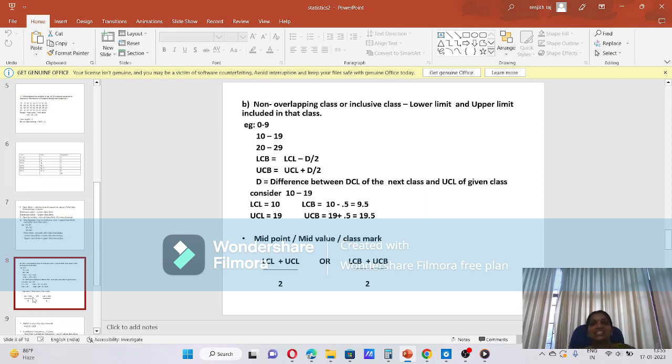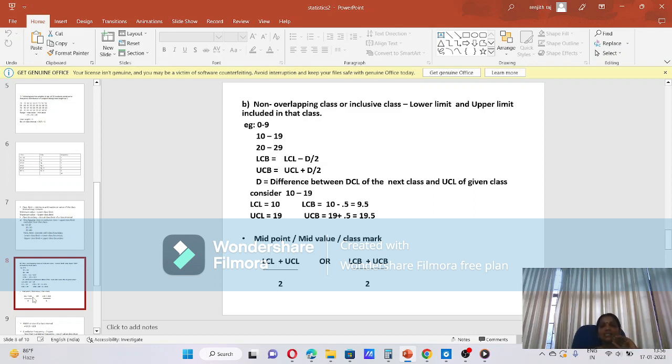Next, we are going to discuss non-overlapping class or inclusive class. In an inclusive class, the lower limit and upper limit are both included in that class. Example: 0 to 9, 10 to 19, 20 to 29. In the first class, 0 and 9 are both in that class, and 10 and 19 are both in the second class. This type of class is known as inclusive class.